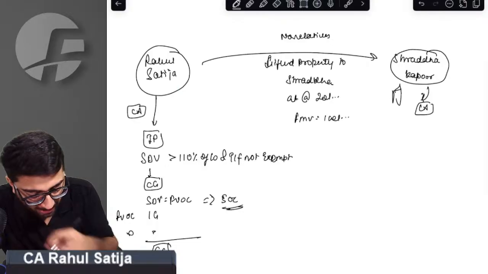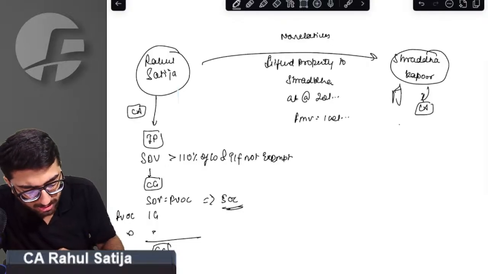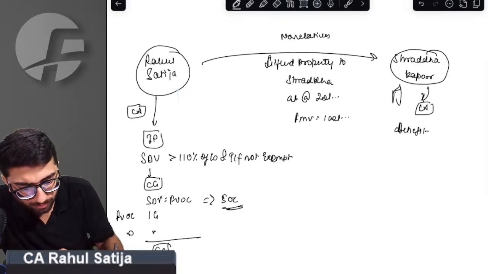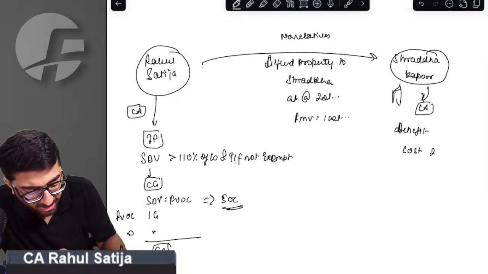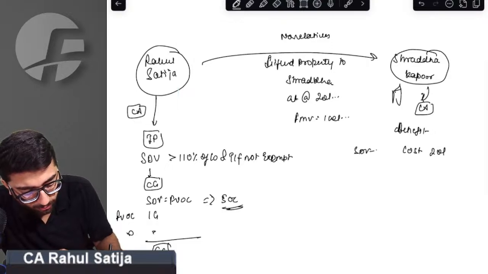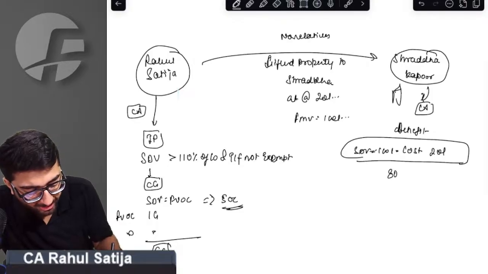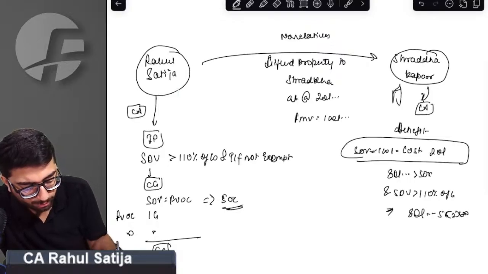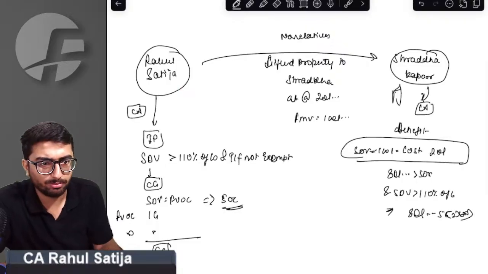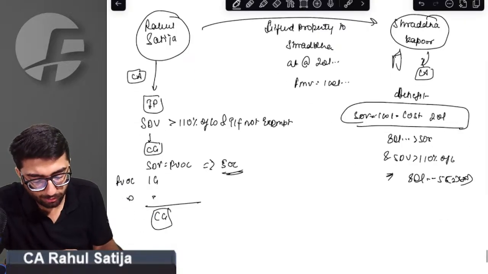And sir, for Shraddha, what will happen? Since she is getting a benefit, the cost for Shraddha is 20 lakh rupees. SDV is 100 lakh rupees. In this case, the difference of 80 lakh rupees exceeds 50,000. Also, SDV is greater than 110% of consideration. Then in that case, 80 lakh will be taxable under section 56(2)(x). Are we clear with this point? Yes, sir, we are clear with this point. Beautiful, Arjun.